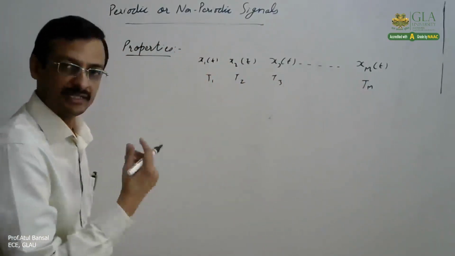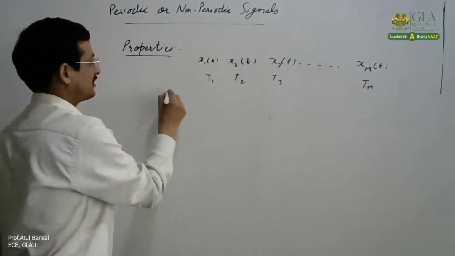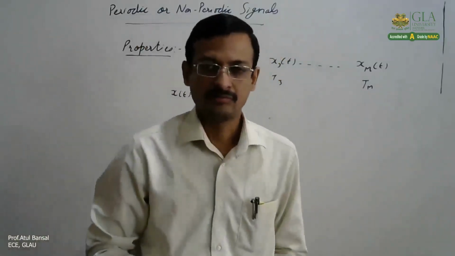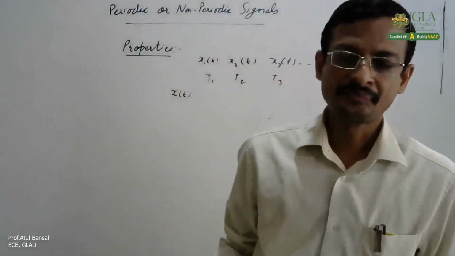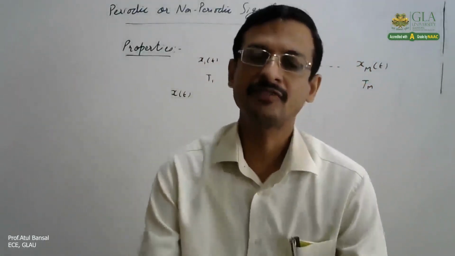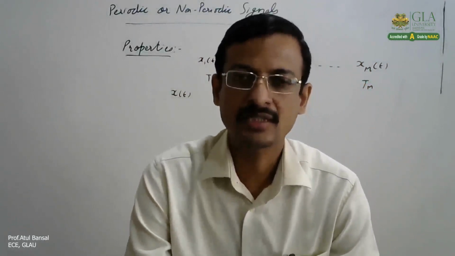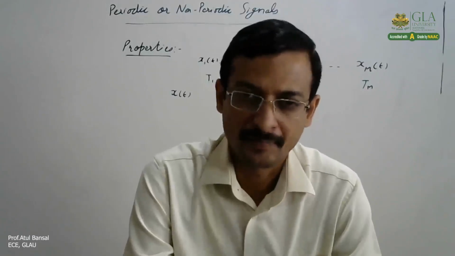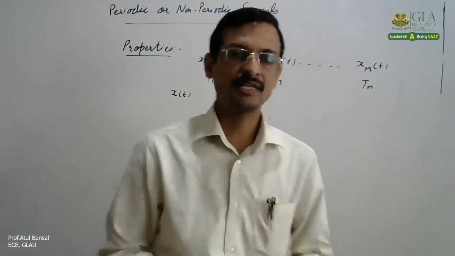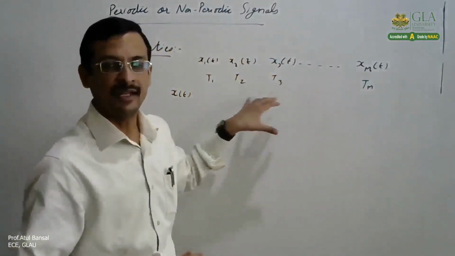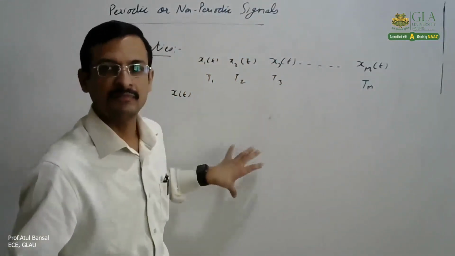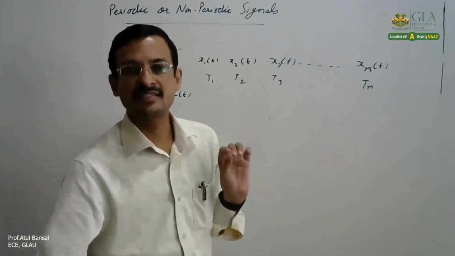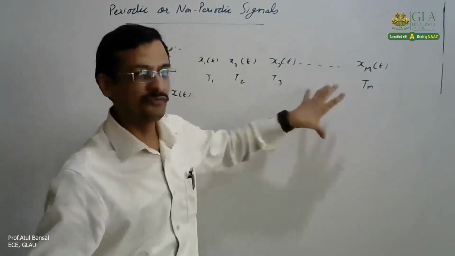Now if we have another signal x(t) which is the sum of all these signals, whether it is periodic or not, that is not necessary in case of continuous time signals. In case of discrete time signals, the property says the sum of any discrete time periodic signals is always periodic. Suppose we have three discrete time periodic signals, x1[n], x2[n], x3[n], each having different time periods, their sum will be periodic.